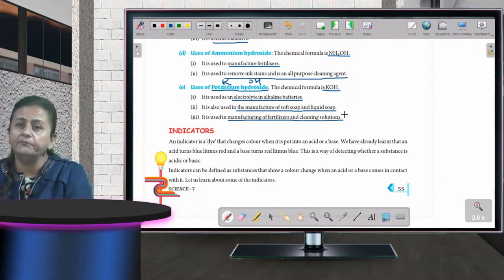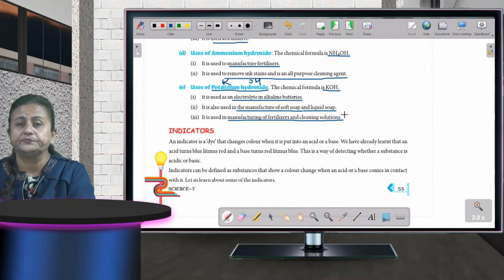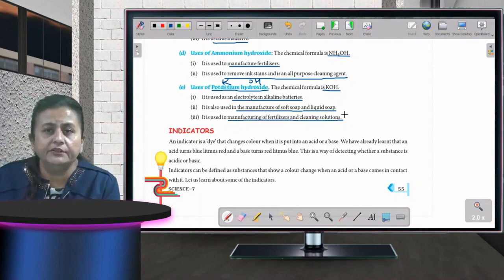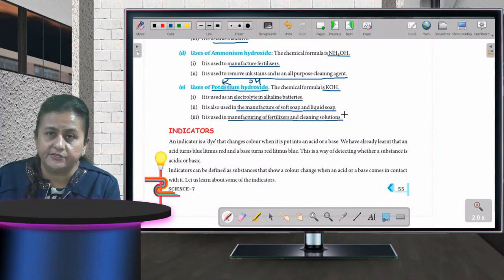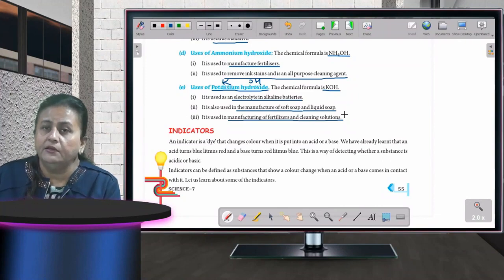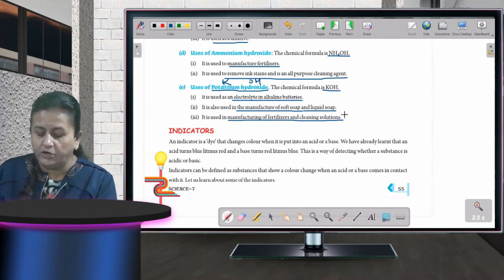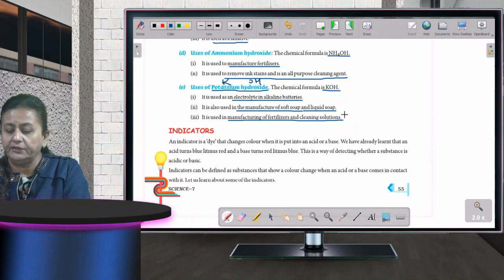Acids, which type of taste do they have? They are sour in taste. And on the other hand, bases are bitter in taste, and they have a slippery texture. Now we will be doing indicators.